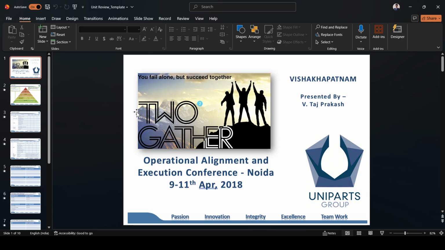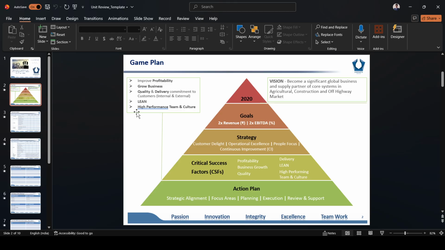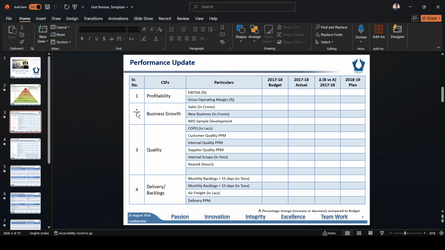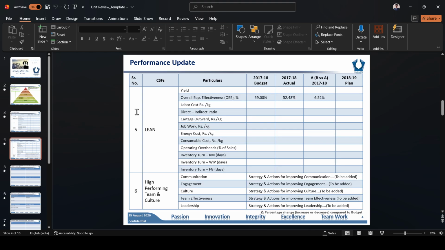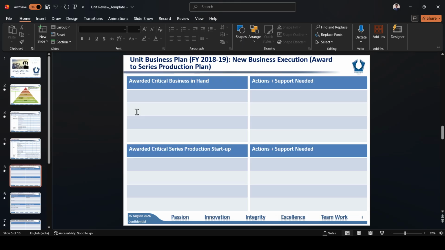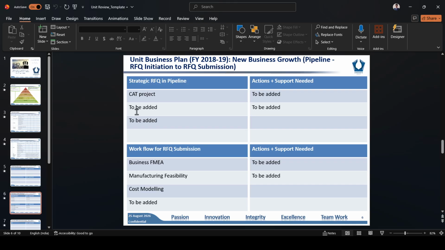Let's discuss the business process and how this company works. See, this is the game plan of Uniparts India Limited. And this is the performance update of Uniparts India Limited. This is the business plan for new business, from RFQ to series production. And this is the unit business plan for new business growth, RFQ initiation and RFQ submission.